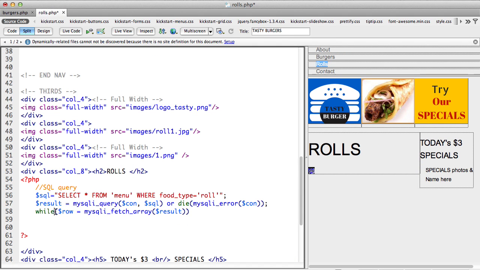While $row equal to MySQLi fetch array result, that means use this function to fetch whatever this query has generated. So you have sent a query, you've got a connection, you are saying run it, put it in result, use fetch array to get the individual records from the result, and as long as there is something in this, keep writing out things. What are we going to write out?